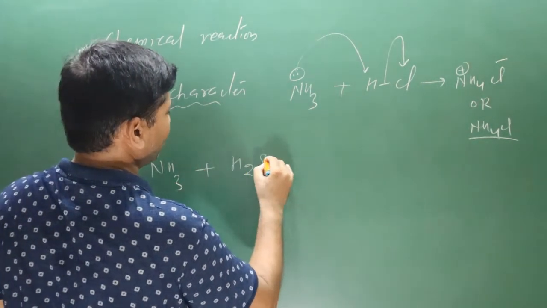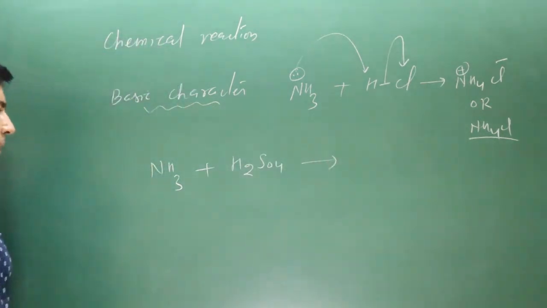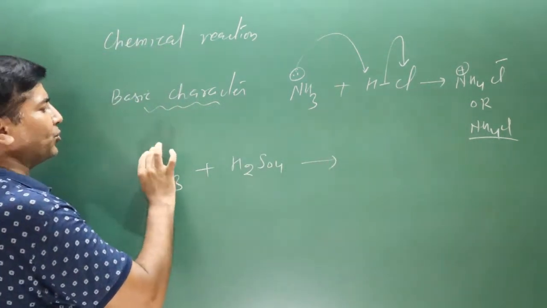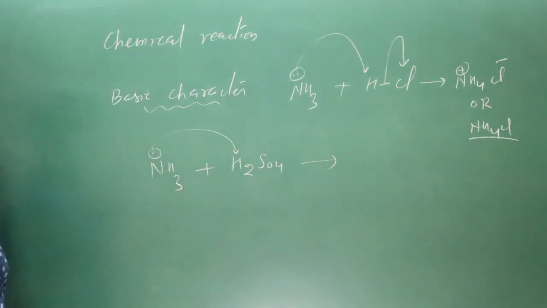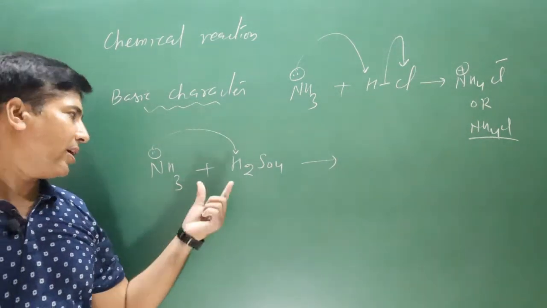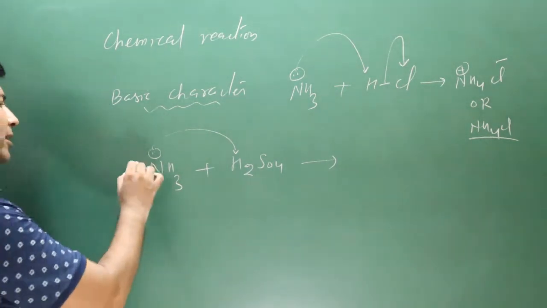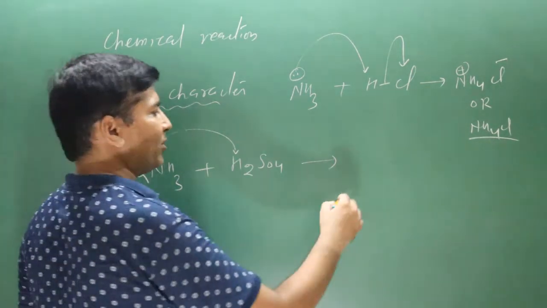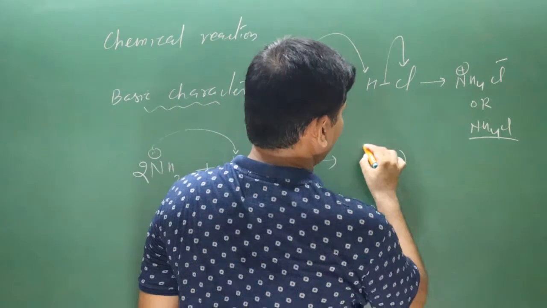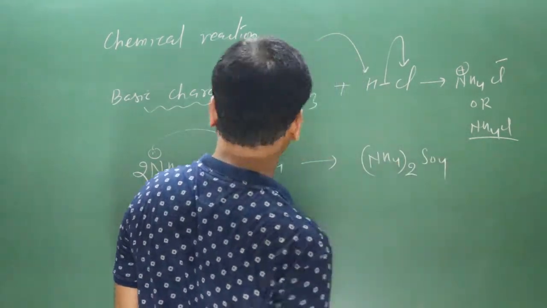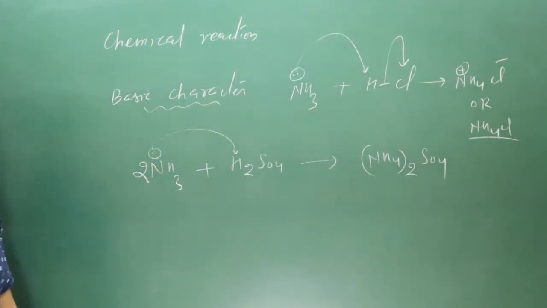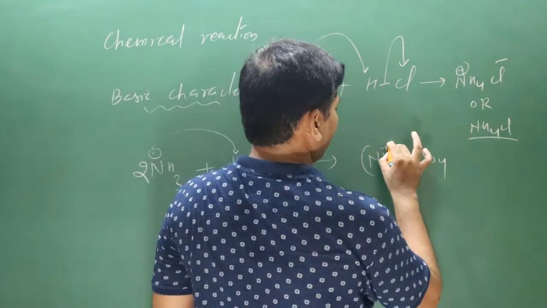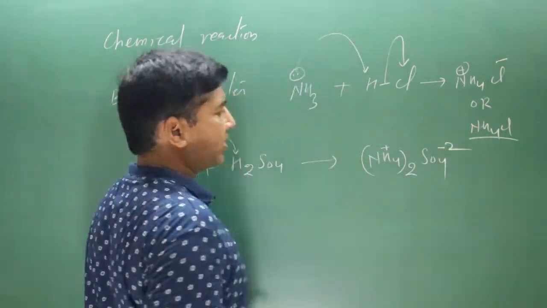Similarly, it can react with sulfuric acid, H2SO4. Now pay attention very carefully. One nitrogen can donate a lone pair to one hydrogen. There are two acidic hydrogens, that's why we need two lone pairs, multiplied by 2. So as a result, we get 2 ammonium ion, and then sulfate ion is there. The equation is balanced. It will carry +1 charge, and in this case the sulfate will carry -2 charge.